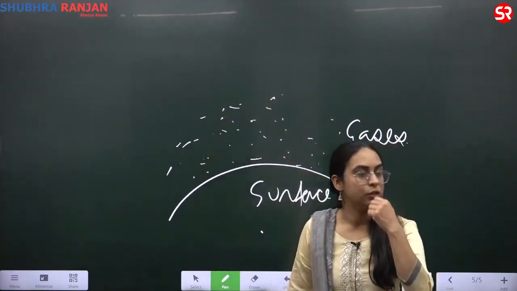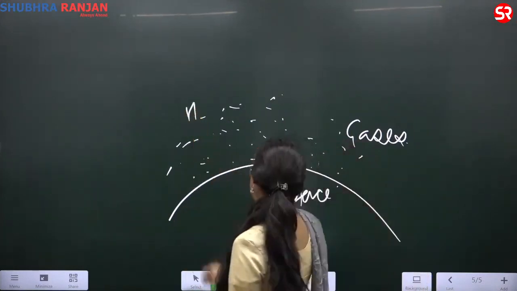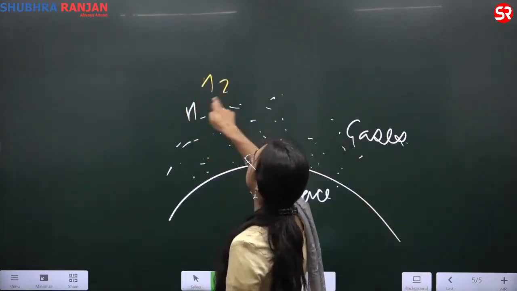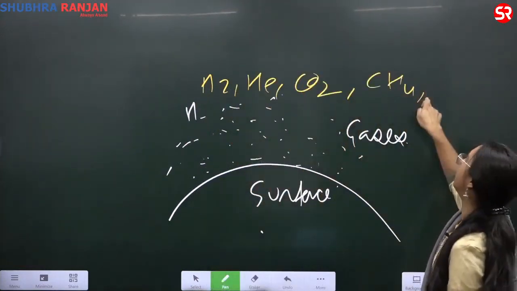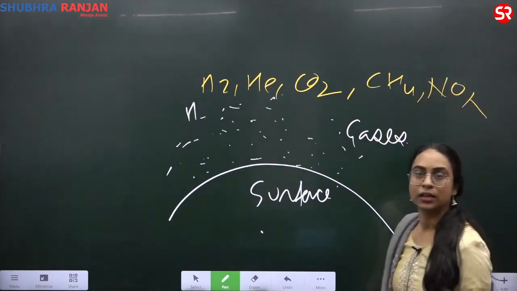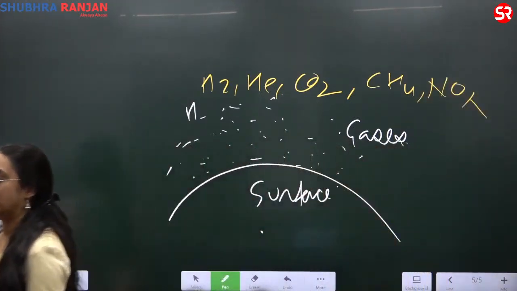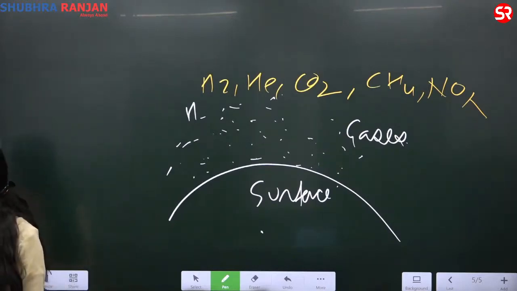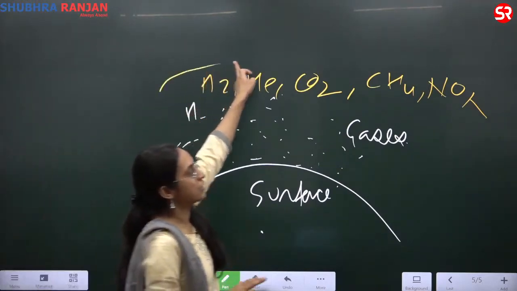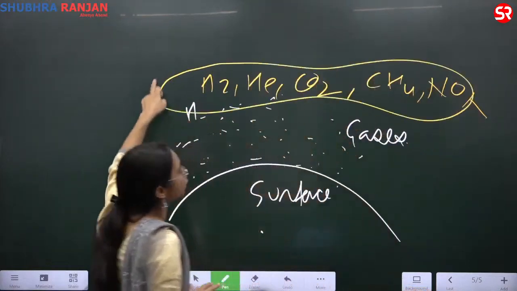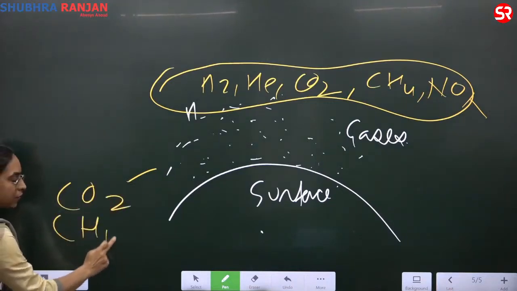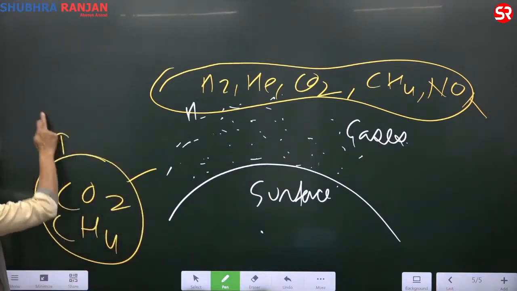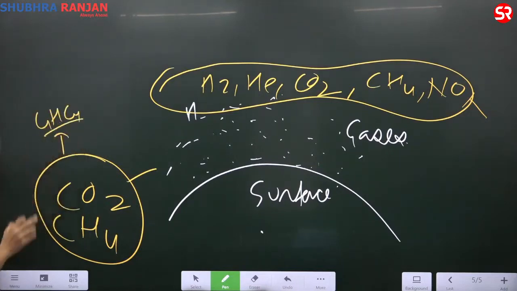In the gases, you can have various gases. You can have hydrogen, helium, carbon dioxide, methane, nitrous oxides. There can be many gases. Now, what warms a planet depends on the composition of the gases. If the composition is carbon dioxide, methane, these gases are called greenhouse gases. They play an important role in the warming of the planet.